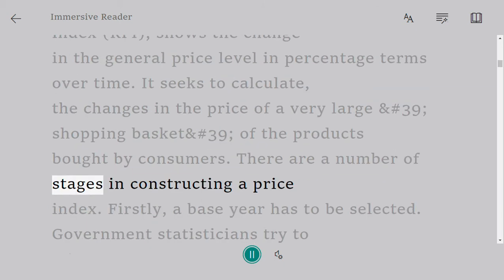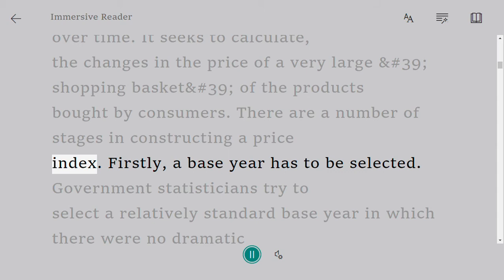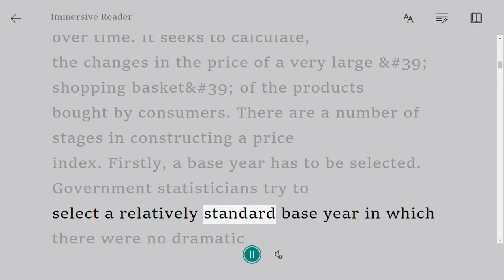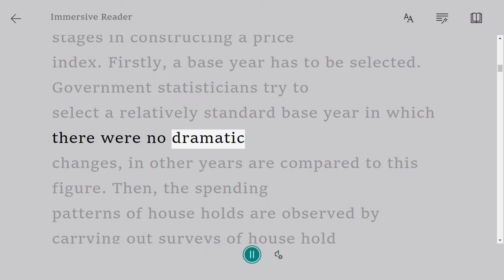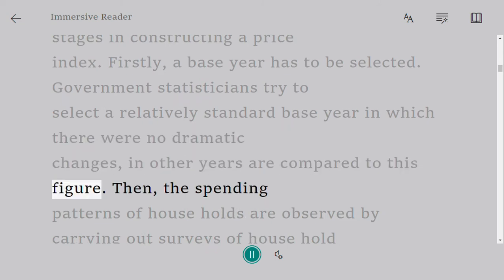There are a number of stages in constructing a price index. Firstly, a base year has to be selected. Government statisticians try to select a relatively standard base year in which there were no dramatic changes. Other years are compared to this figure.